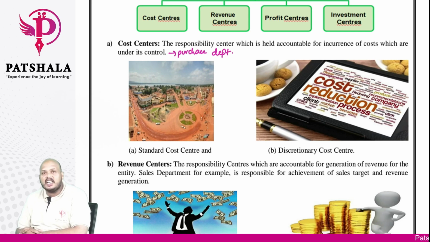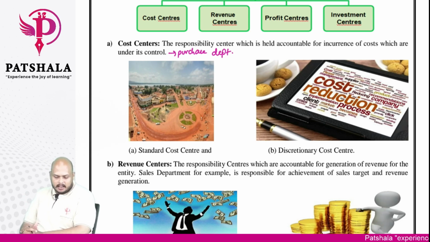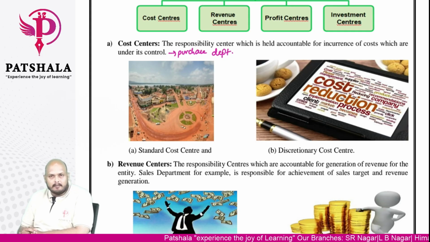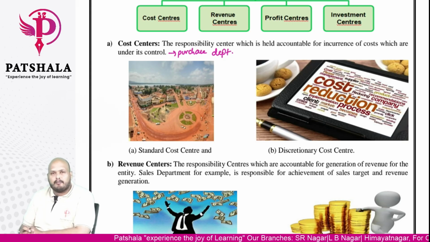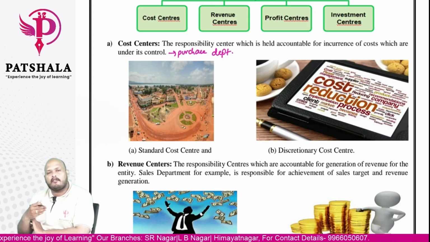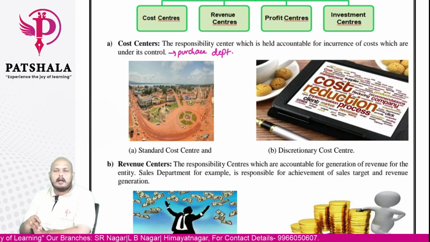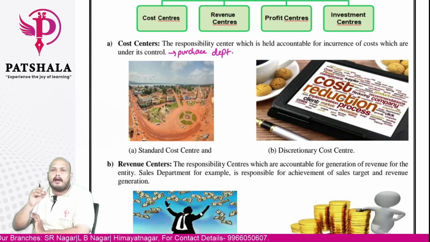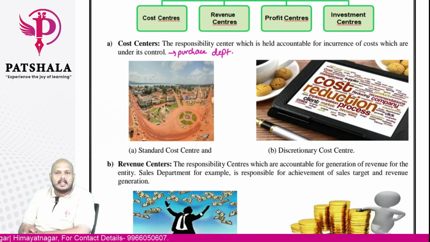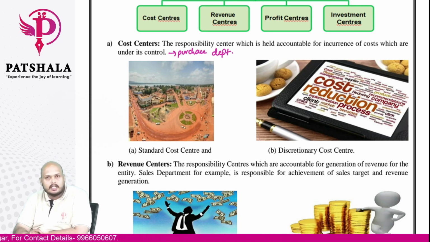Whereas discretionary cost center, what do you mean by this? Discretionary cost center is nothing but where the purchasing price, or price decision, will be left with the management itself. At what price they have to procure, what quality they have to procure, and from where they have to procure. All these types of decisions will be left with the management itself, at the discretion of the management. Then in that case, we will call it a discretionary cost center.